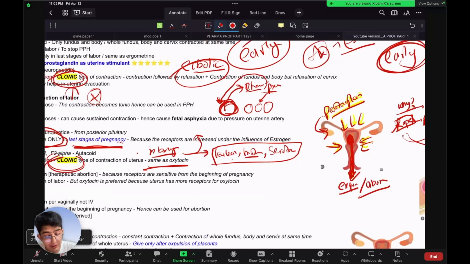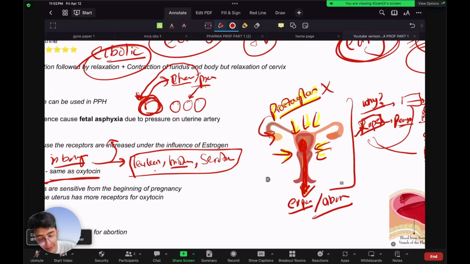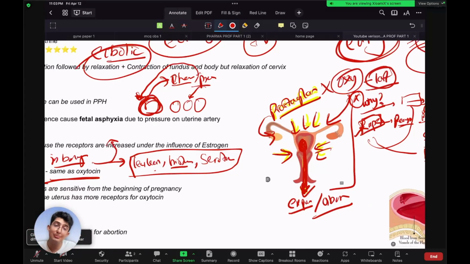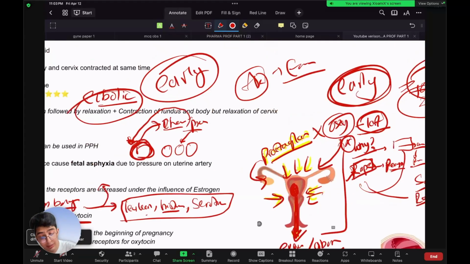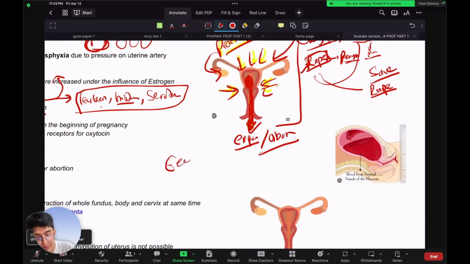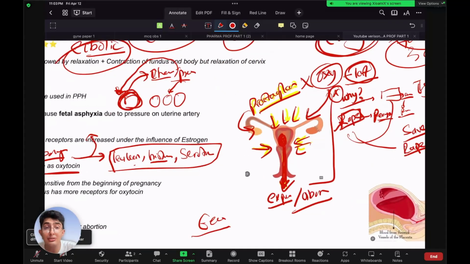So even if you want to do abortion, and instead of prostaglandin you give oxytocin, will this oxytocin work? No, it will not work as well as prostaglandin. Why? Because we've studied that oxytocin receptors are more on the uterus only in the last stages of pregnancy, but we usually do therapeutic abortion in early pregnancy. So in early pregnancy, even when you give oxytocin, it won't have enough receptors to cause the contraction. That is why oxytocin is not the drug of choice for causing abortion.